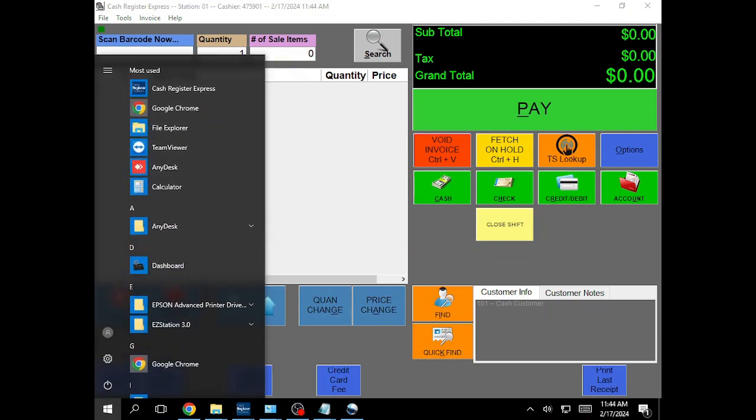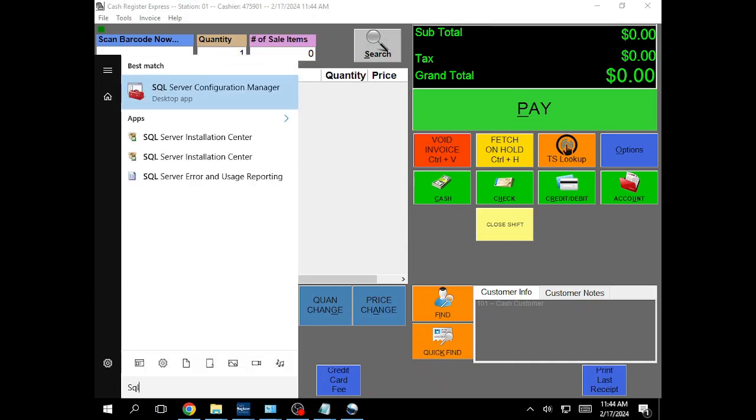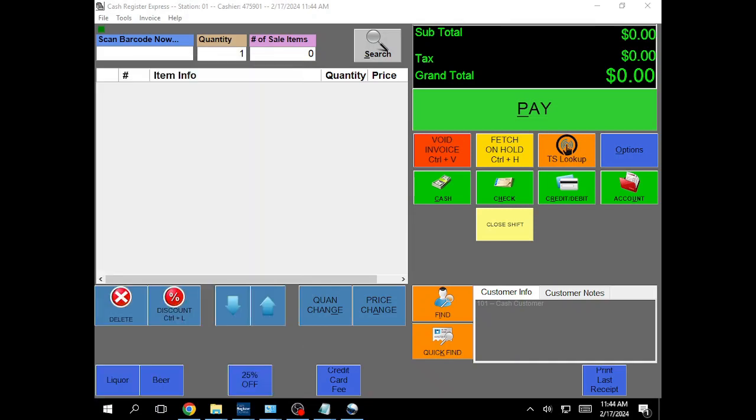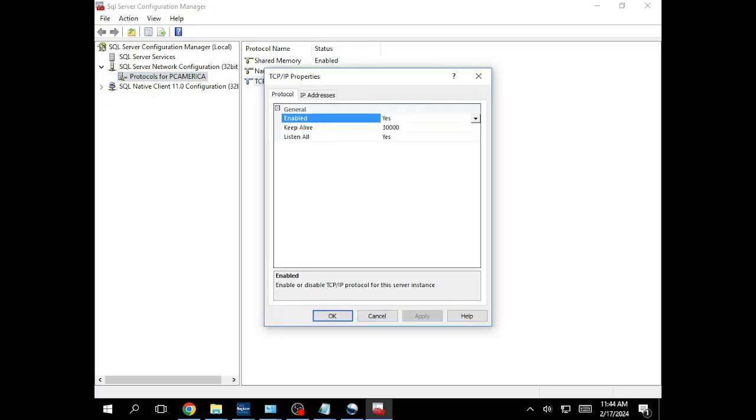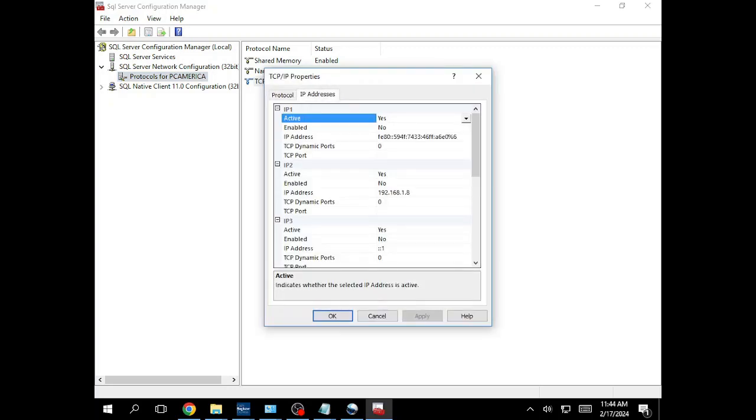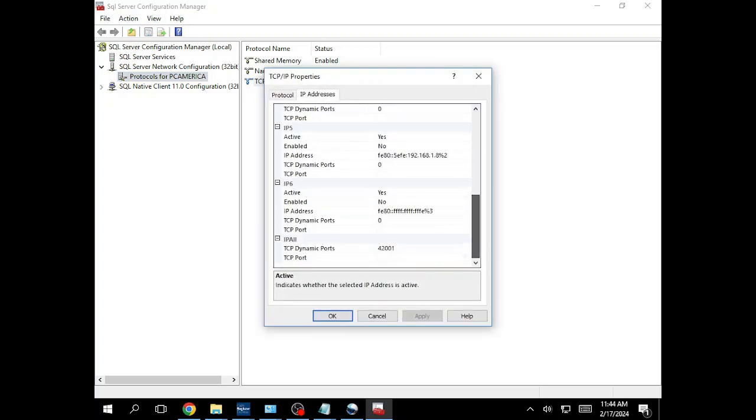In this video I'm going to show you how to open up the ports for CRE. So you're going to search SQL Server Configuration Manager. And then you're going to go to Protocols, and then TCP/IP. And then you're going to click on IP addresses. You're going to scroll all the way down where it says IP All.